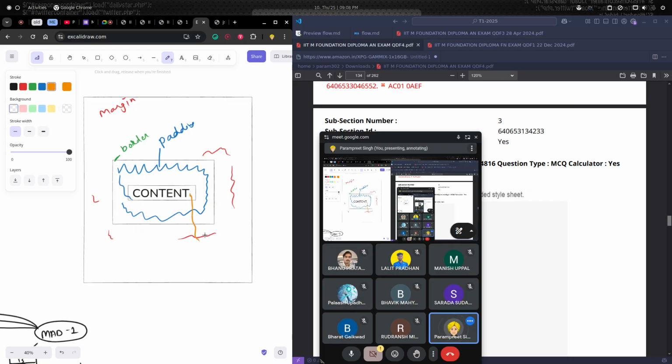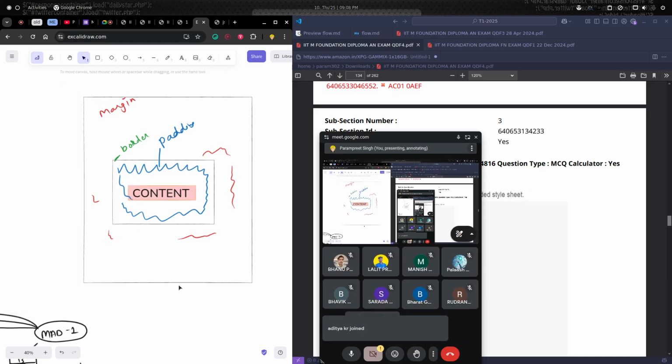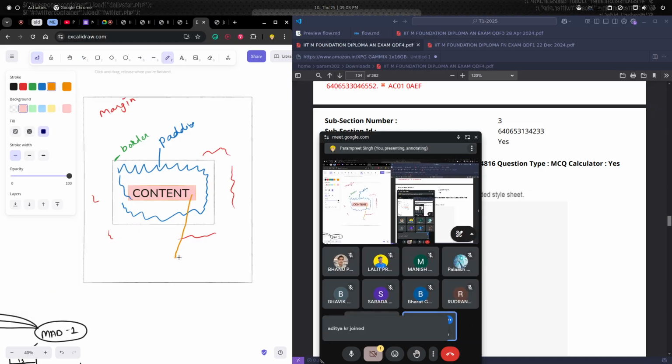If I give it some color, this is the background color which we have, and this is the padding, then we have the border, and then we have the margin.